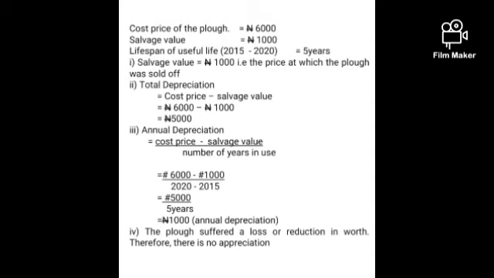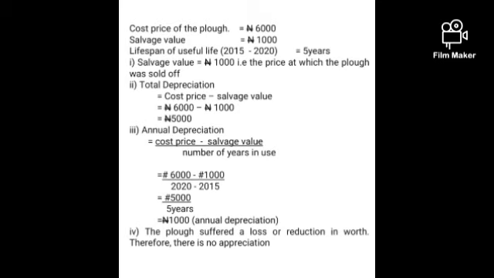In that, we have to calculate this. The cost price given for the plow is 6,000. The salvage value is 1,000. The useful lifespan is between 2015 to 2020, which is 5 years. Remember, I said salvage value is the price at which the asset is sold off. So 1,000 is the rate at which the plow is sold off.